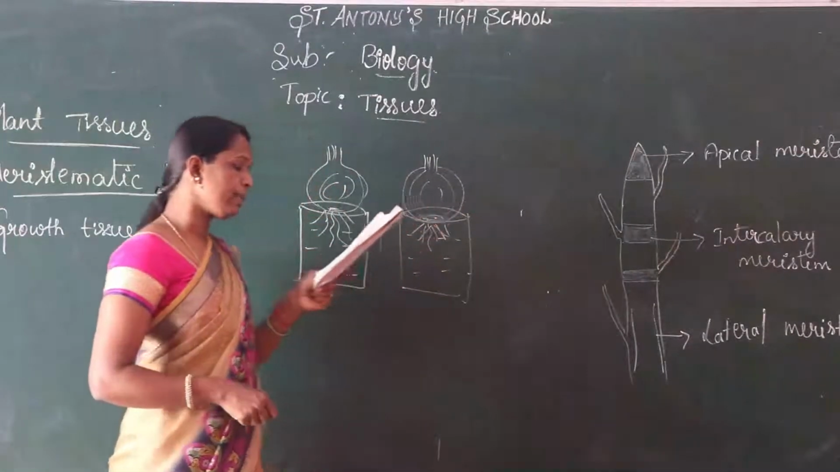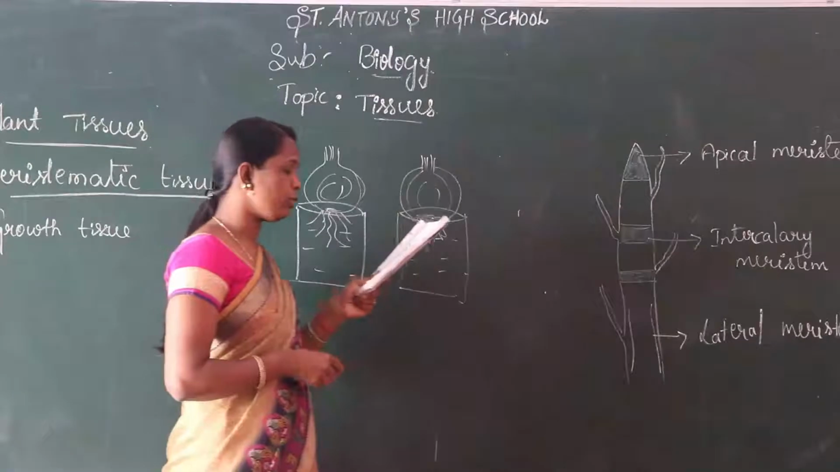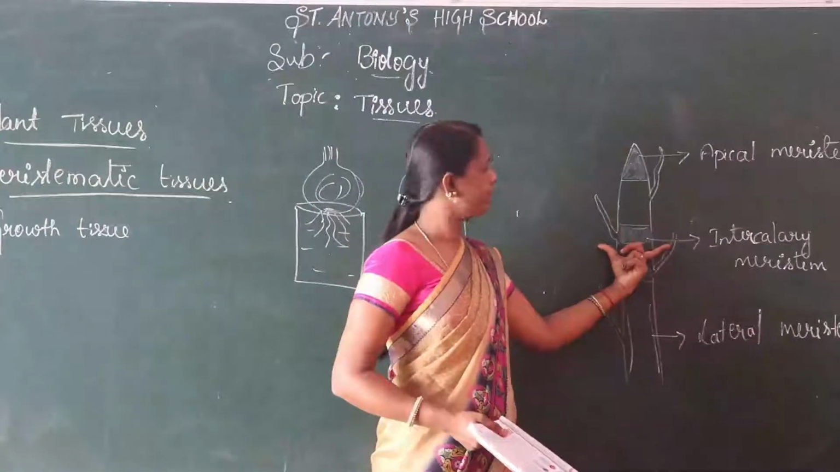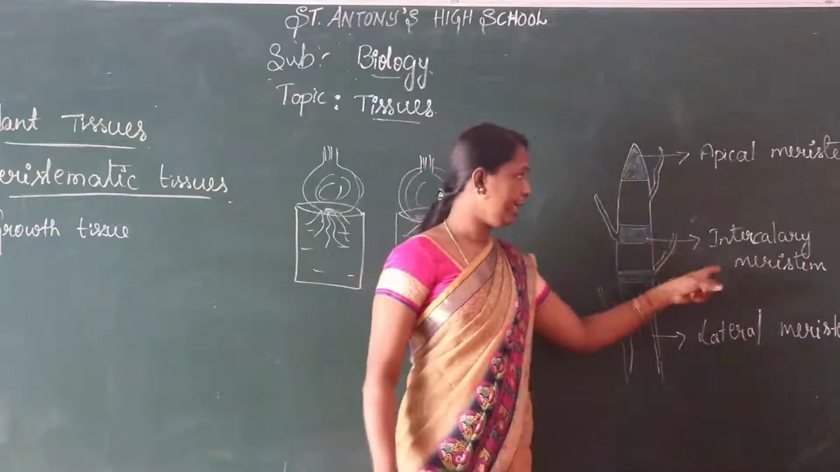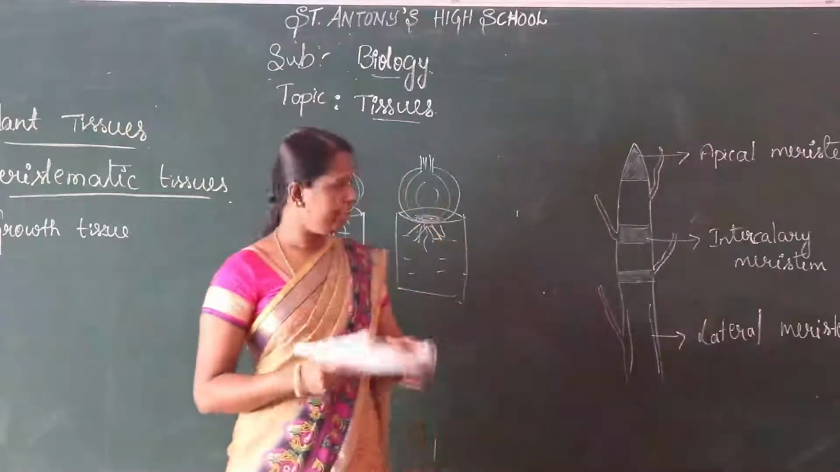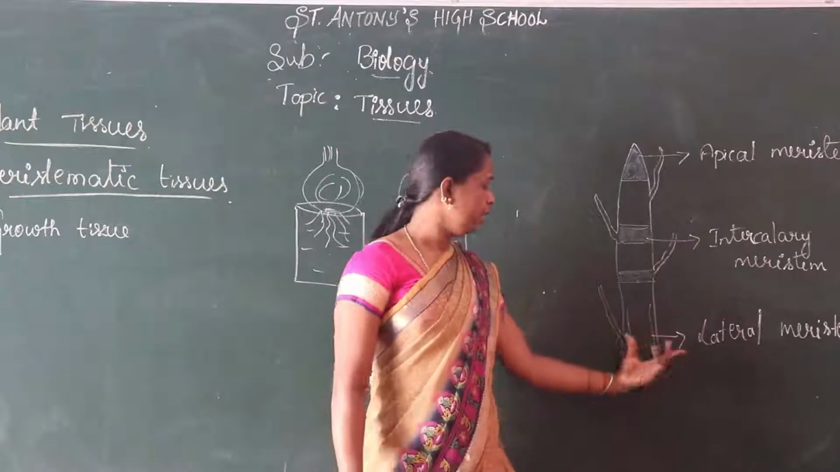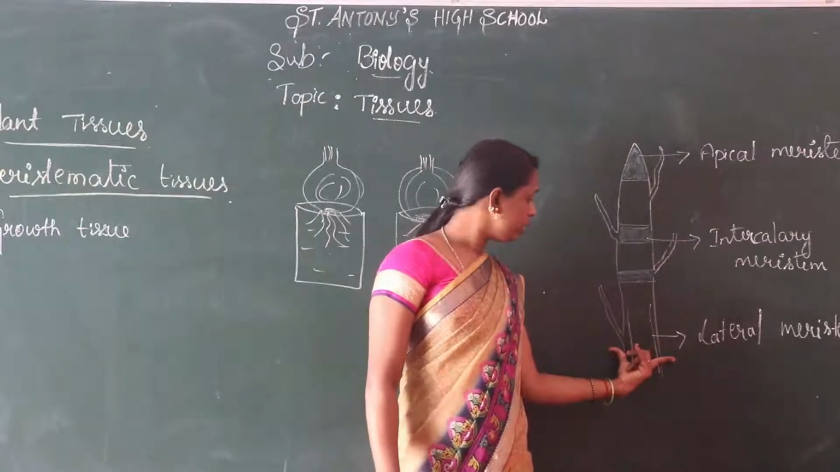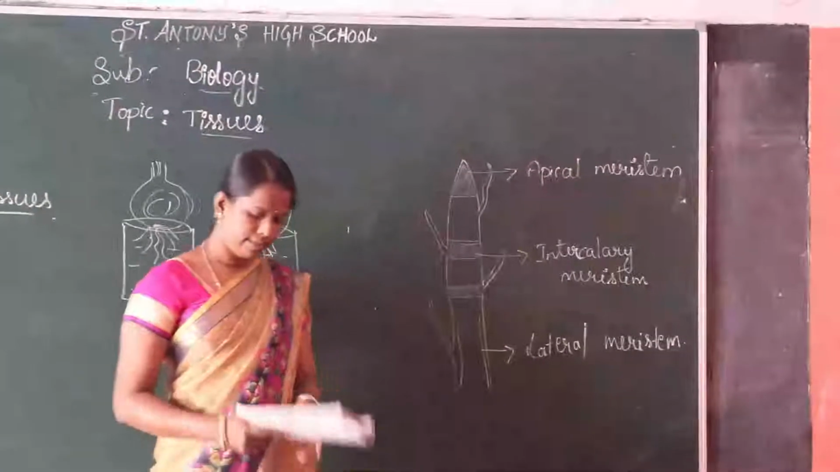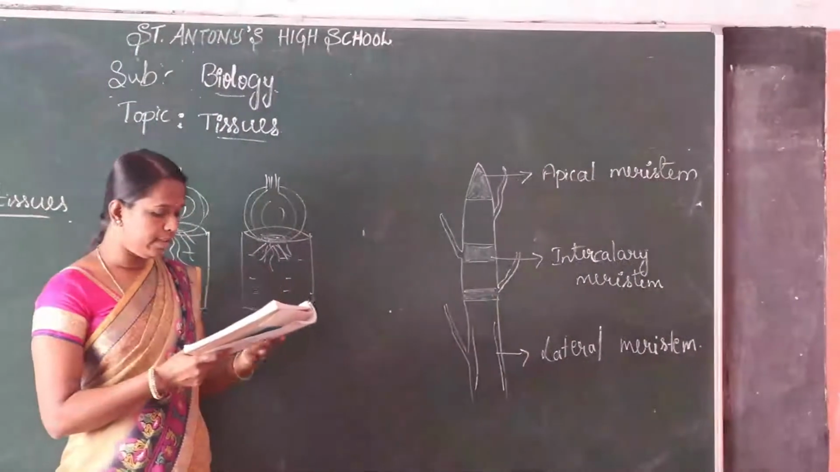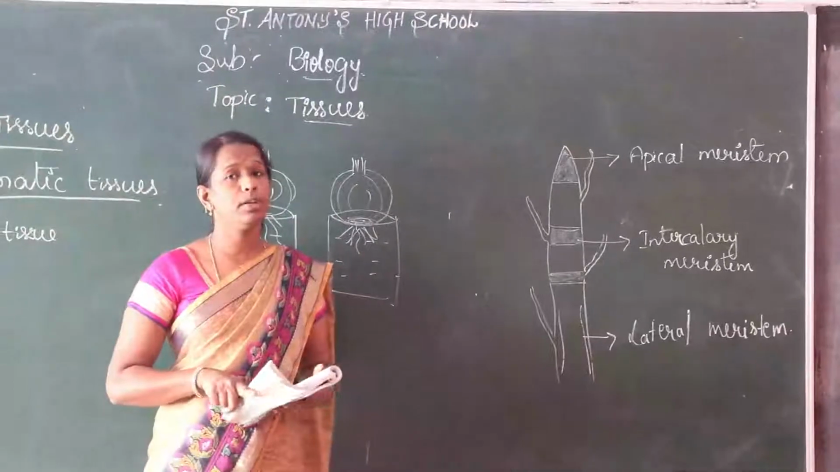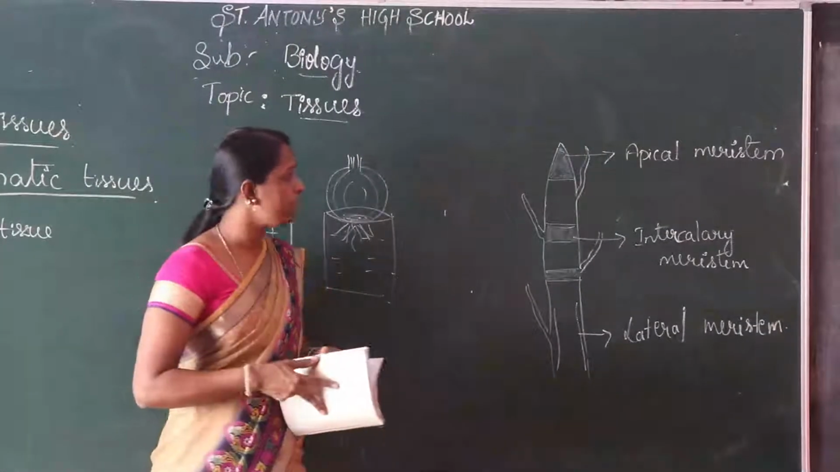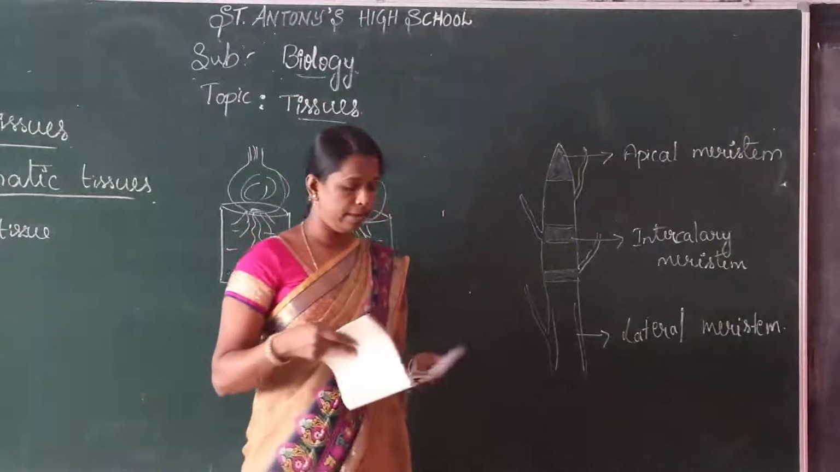The width of the stem or root increases due to the lateral meristem. That is, the width of that root and stem grows because of the lateral meristem. And on the other hand, the nodes you observe when we take a plant, we observe leaves and nodes. That is due to the intercalary meristem.